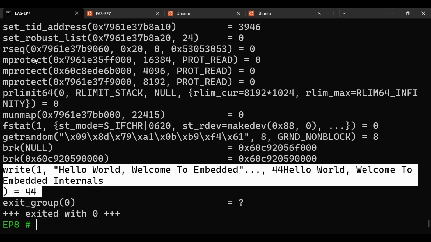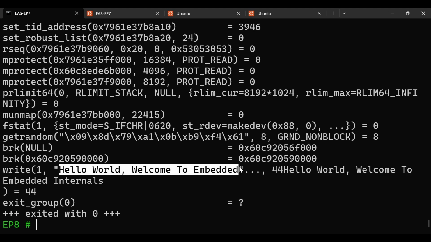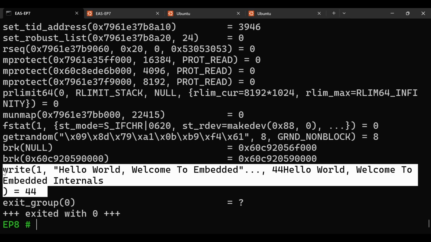Now the printf statement is nowhere. Printf got converted into write. We have added a printf statement, so how is the write statement coming, and what are the one and this hello world? We have written this statement, hello world welcome to embedded internal, and it is coming in the write system call, not as a printf statement. Why? This is where the system call plays its role. This is from the kernel function, not from user space. User space is still only till printf. Okay.